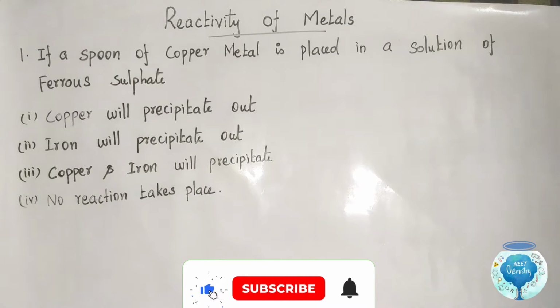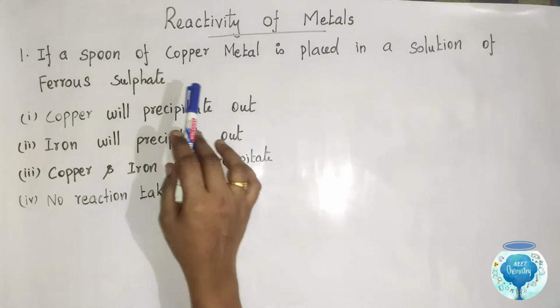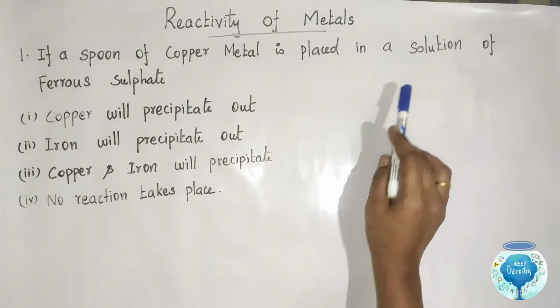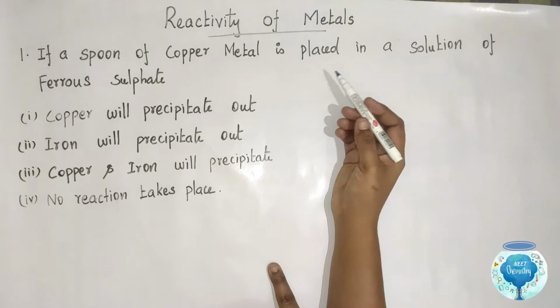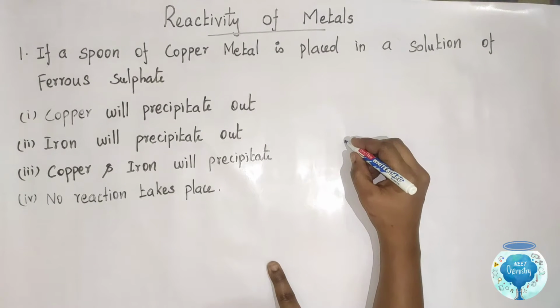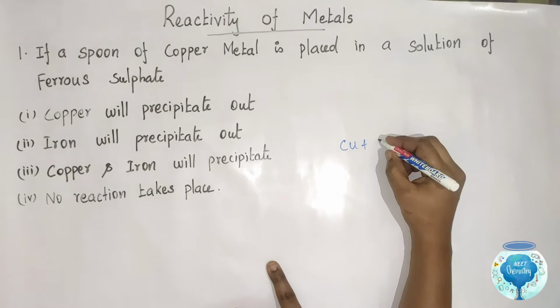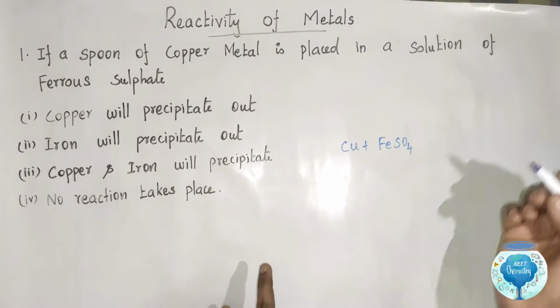Now try to answer the given questions. Question number 1. If a spoon of copper metal is placed in a solution of ferrous sulfate, copper metal placed in a ferrous sulfate solution.